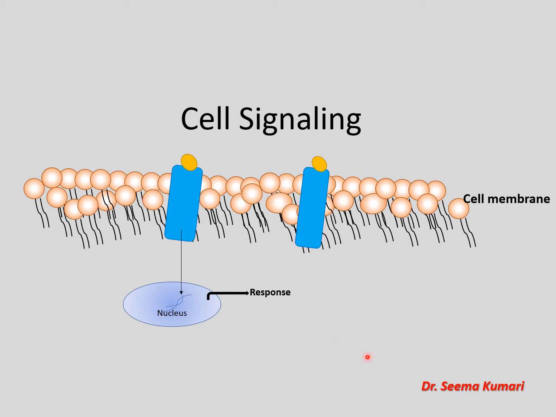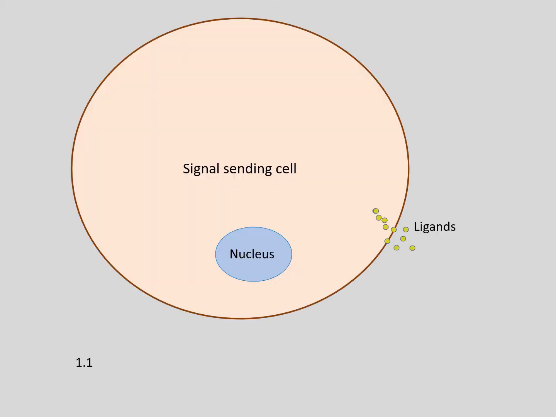Today we are going to discuss cell signaling. Now, when we talk about cell signaling, we will discuss the principles of cell signaling, the different ways in which cells communicate with each other, and the major classes of cell receptors.